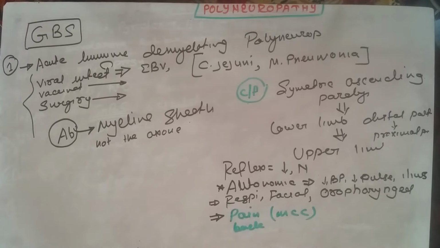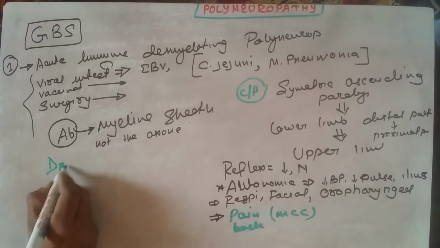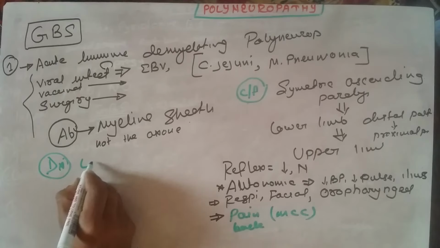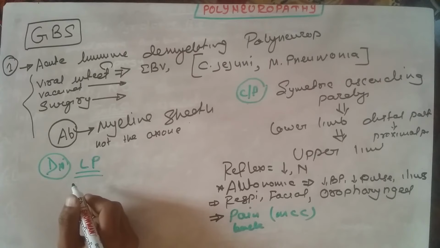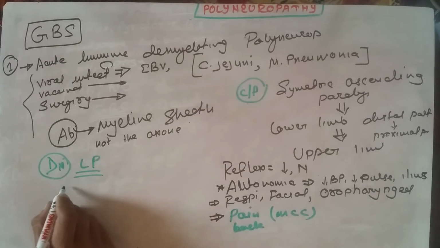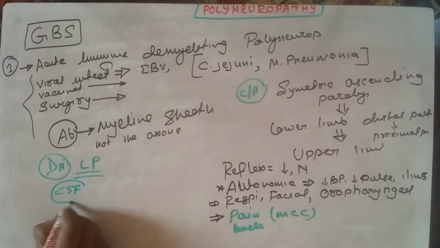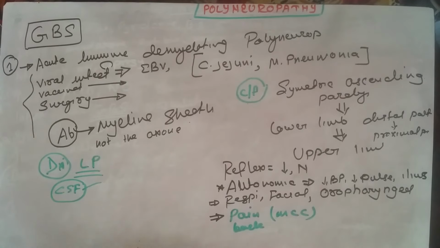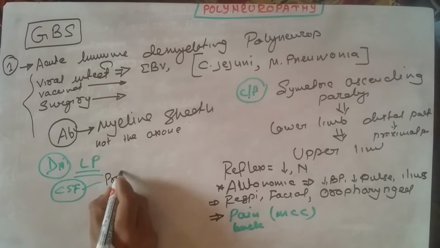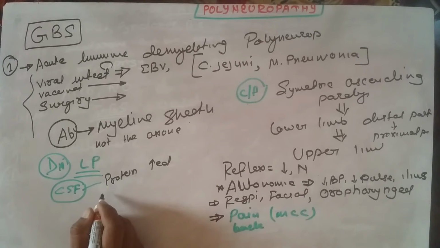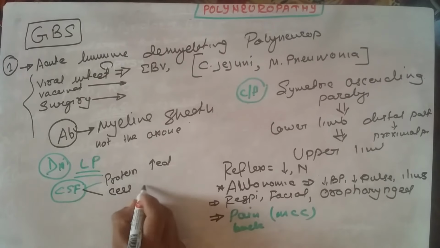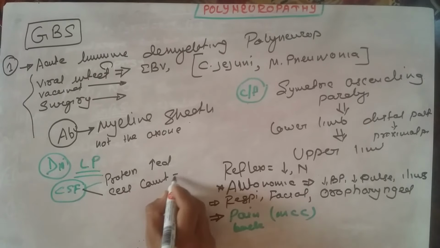So for the diagnosis of Guillain-Barré, what can we perform? For diagnosis we will go for lumbar puncture and look for the cytoalbuminic dissociation. The CSF finding will usually be that the protein is raised, and the cell count in the CSF is normal.